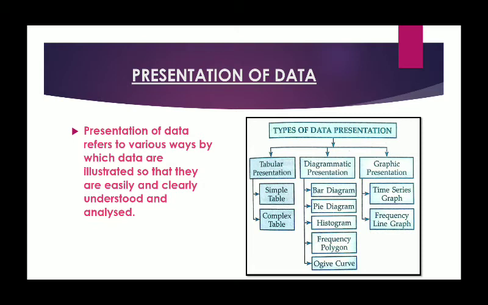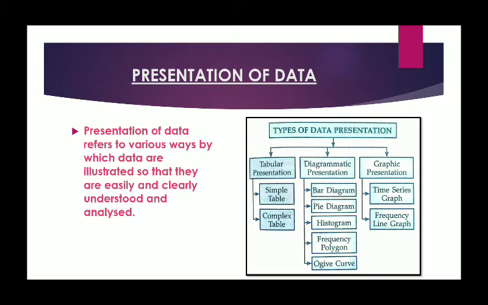Tabular, as the name suggests, data arranged in the form of tables, which include simple table and complex table. Secondly, diagrammatic presentation, which includes different forms of diagram that show our data in the diagrammatic way, like bar diagram, pie diagram, histogram, frequency polygon, or ogive curve.